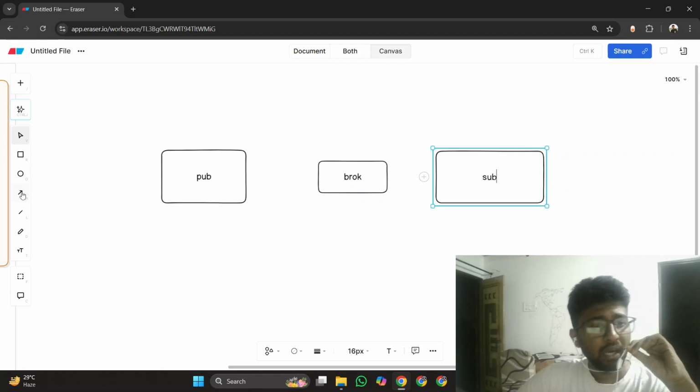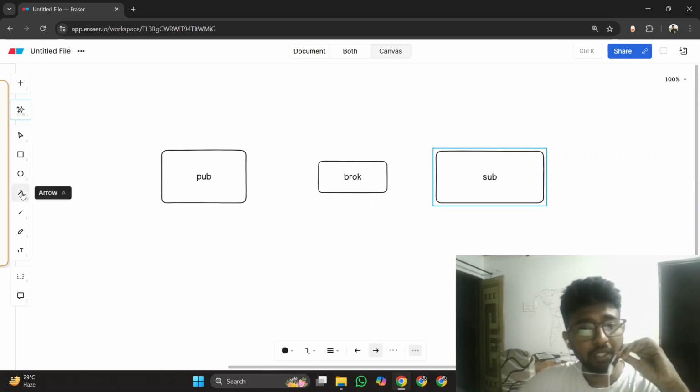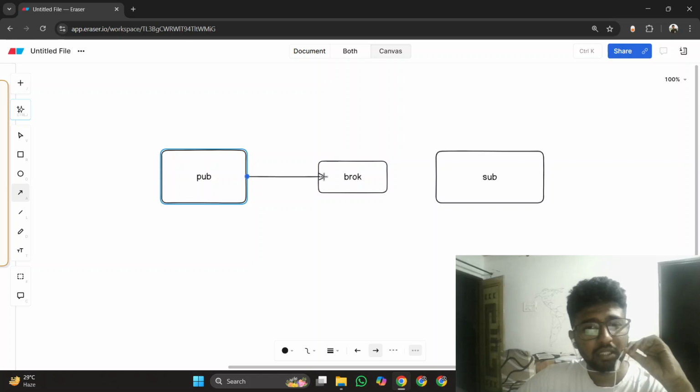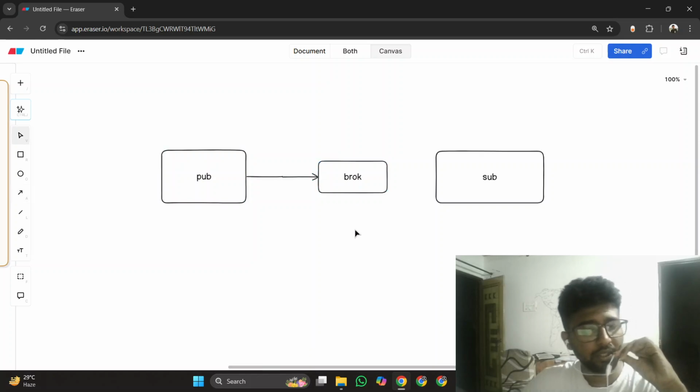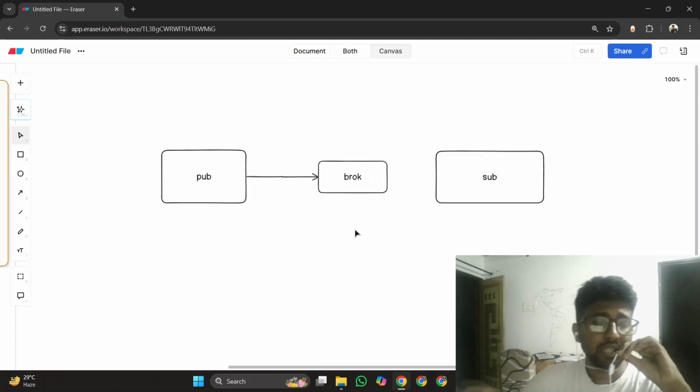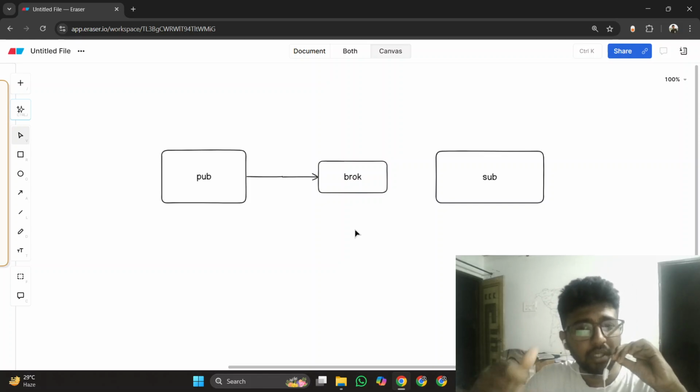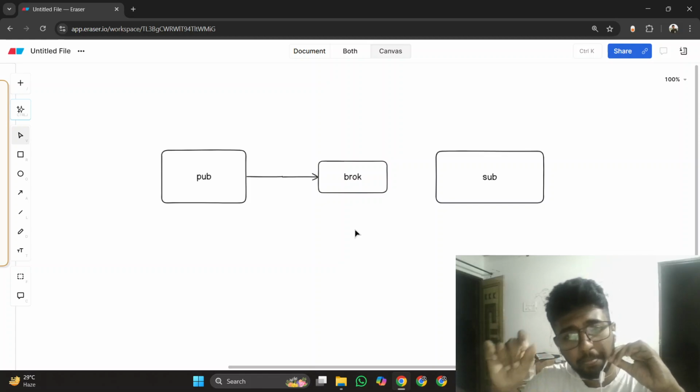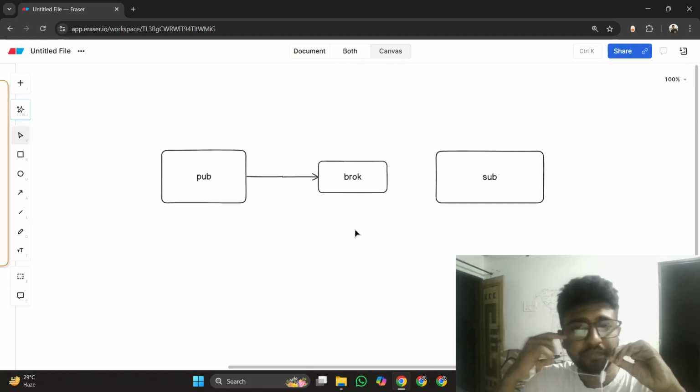Then how this architecture works: publisher publishes a message and it releases it to the broker. Now that message is stored in a queue. That queue consists of the messages or events or topics, whatever you want to call it. Then those topics are stored in that queue.